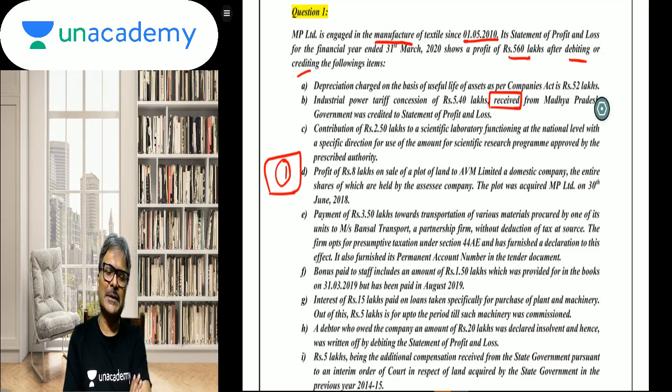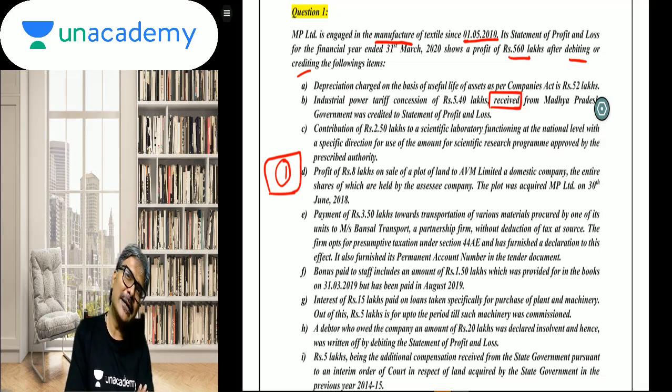So what happens over here is that students can easily go wrong and say it will be allowed as deduction. But be careful, this adjustment is an adjustment for silly mistakes. Last year entry debited in the current year. You tell me, did he make the payment within the due date of the last year itself? And the answer is yes.